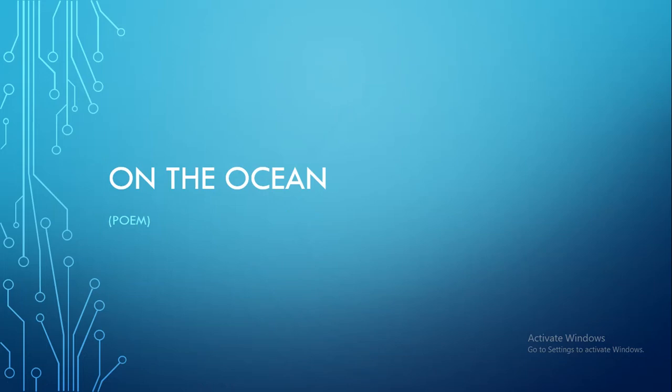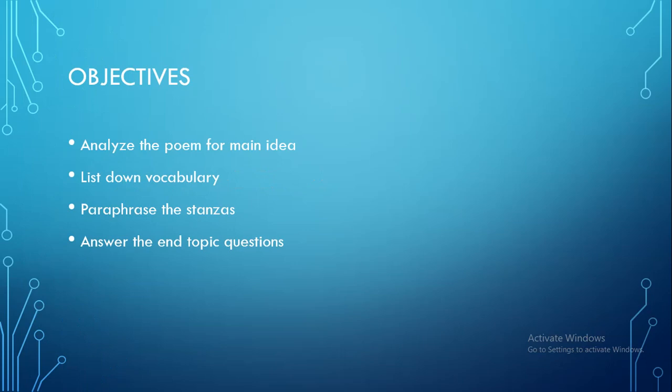Today we are going to do a new topic that is from your textbook of English and it's about a poem that is unit 3. The name of the poem is On the Ocean.